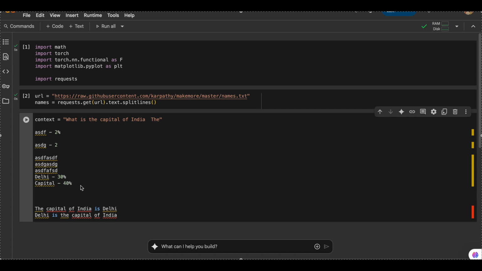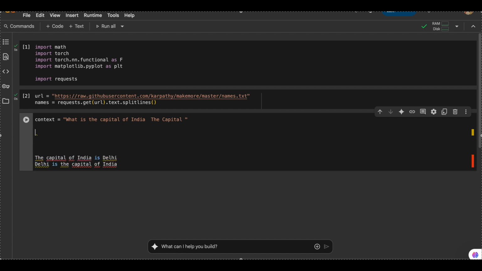So the model will choose the word with the highest probability. This is not how it works, but for now I'm just saying that the model will choose the word with the highest probability. Let's say it chooses capital. So the next word, capital, will be added to the context. Now this entire context will be fed back to the model again. And then again, some list of words will be generated and the next word will be chosen.